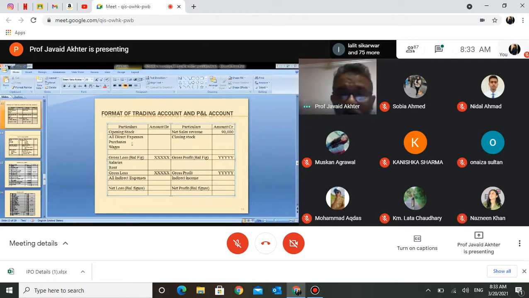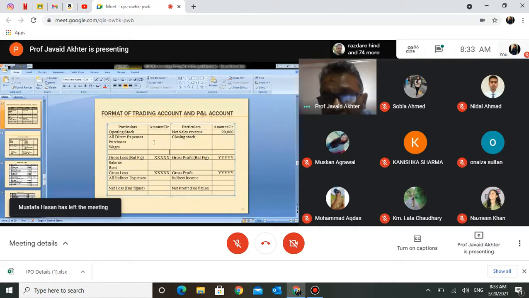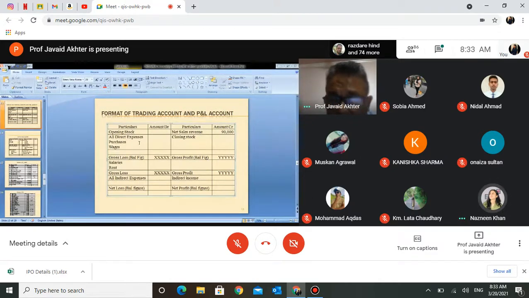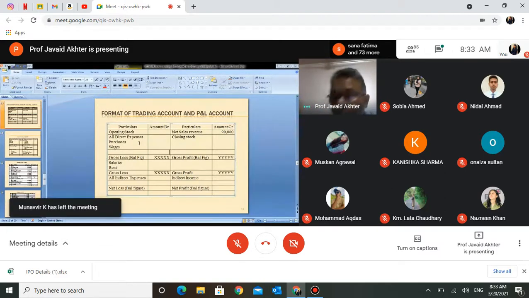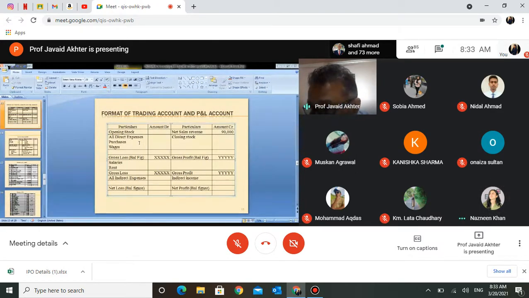You are transferring it to the profit and loss account. Which side of the profit and loss account? Debit side. If you write an entry, profit and loss account debit to salaries account, first of all write this entry. Now complete the ledger of salaries account. Salaries account is given in credit, so on the credit side of salaries account, what would you write? By profit and loss account. So this account will give you zero balance.